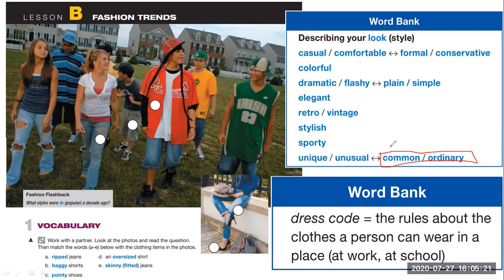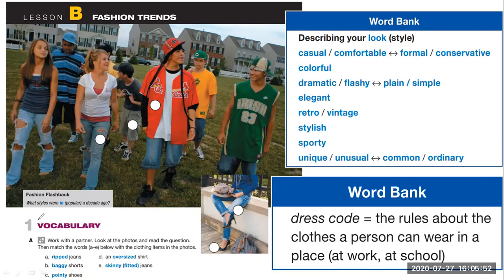Sorry, when we say common and ordinary, we could say, well, what we wear normally. We wear jeans and shirts, and that is very common. Everybody wears common and ordinary clothes. It's not something out of fashion, obviously, but it's not too flashy, right? It's common.